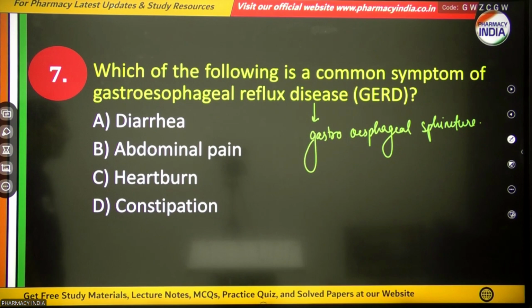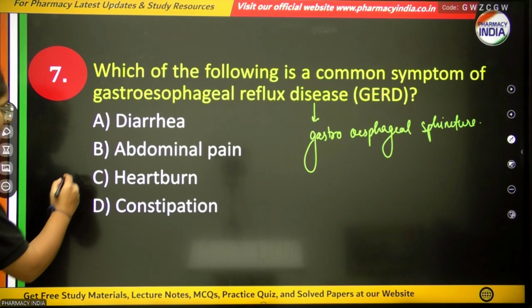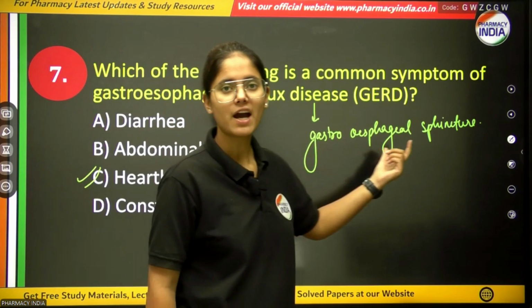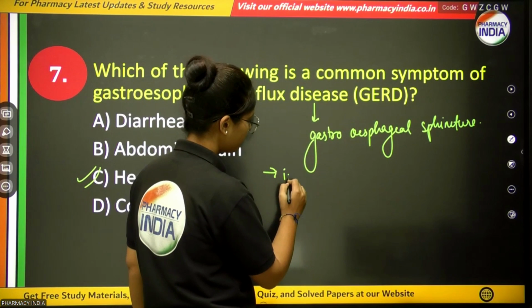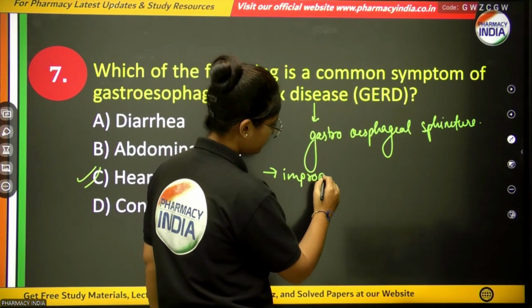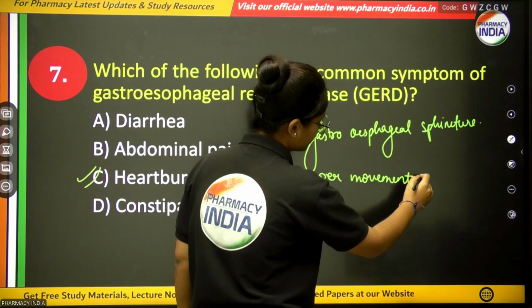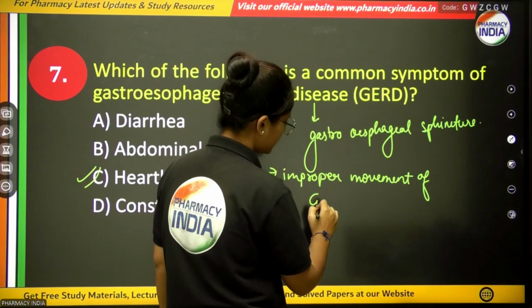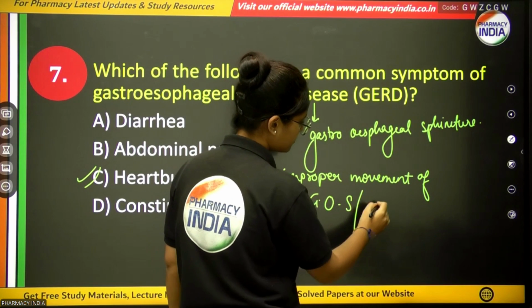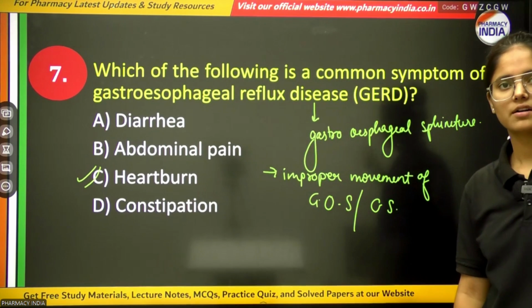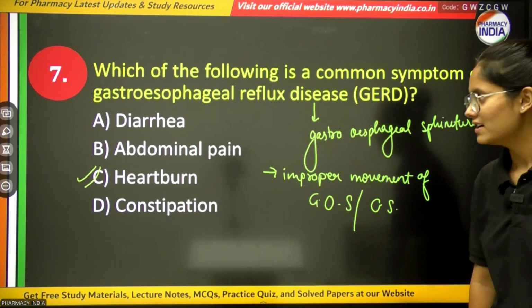From the options, the correct option will be heartburn, which is a common symptom of GERD, meaning gastroesophageal reflux disease. Basically, the main cause of GERD is improper movement of the gastroesophageal sphincter, which is also known as the cardiac sphincter. Clear? It is present at the door of the stomach, you can say.